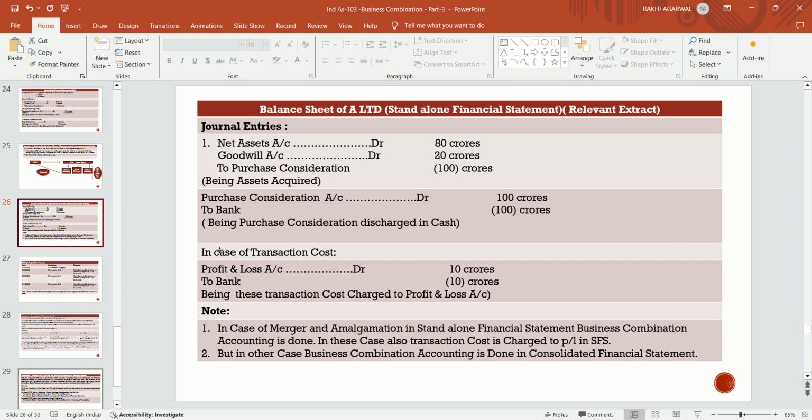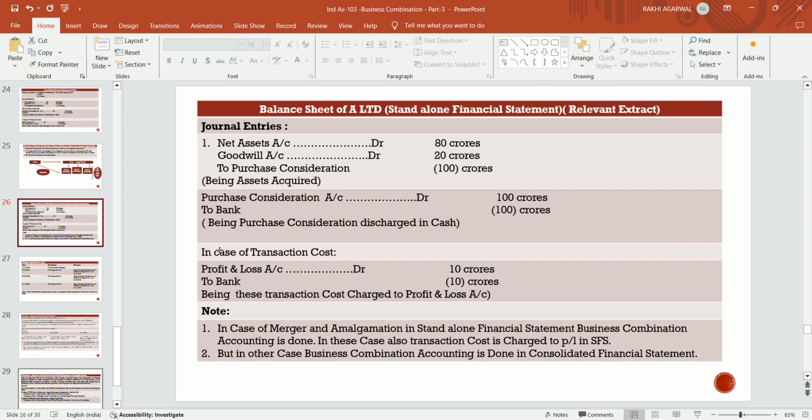In merger and amalgamation, we apply the business combination accounting in the standalone financial statement, but in other cases of business combination, the accounting is to be done by preparing the consolidated financial statement. So this example is related to the merger. Business combination accounting is applied in the standalone financial statement itself of A Limited, because A Limited acquired one of the businesses of B Limited.